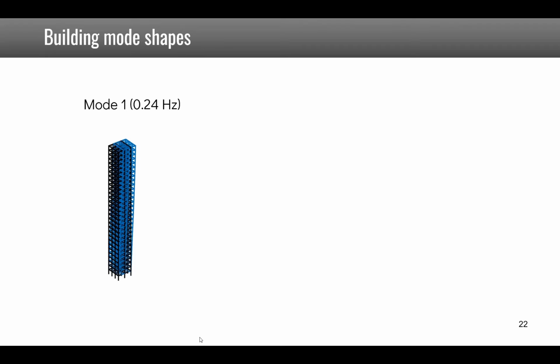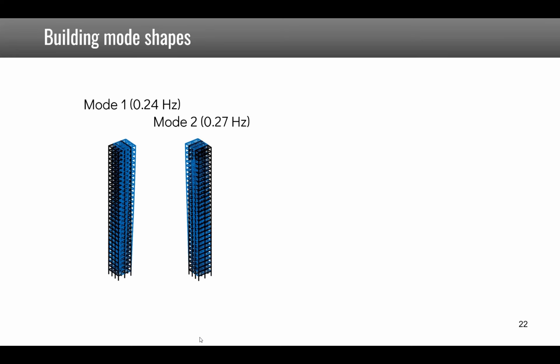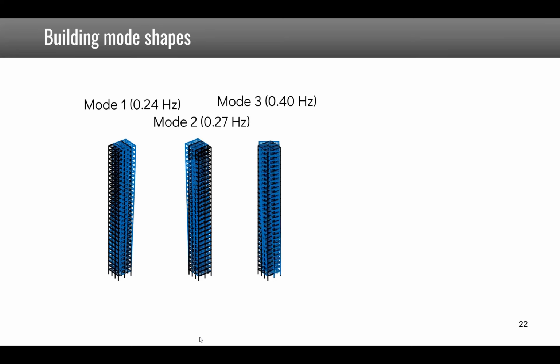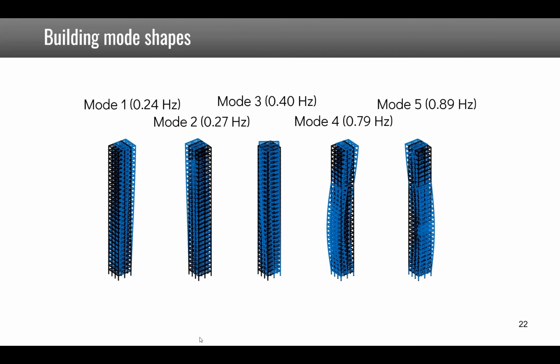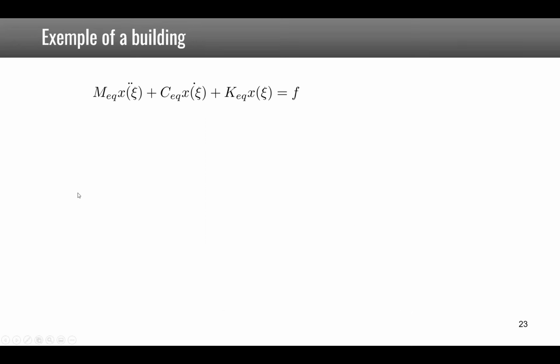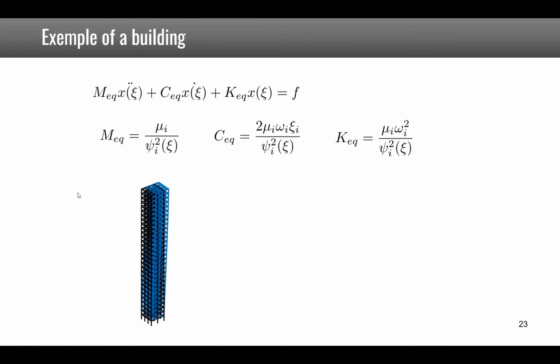So let's look at mode shapes of a building, for example. This is mode 1 of the building, mode 2 as we have already seen, mode 3, mode 4 and mode 5. And let's assume that we are going to reduce to 1 degree of freedom related to mode 1, where the position is given by this reference point. So what do we have to do? We have to compute mode shapes and natural frequency so that we have also the modal masses, and then we have to look at the shape of the mode at the reference point, which is here this point.